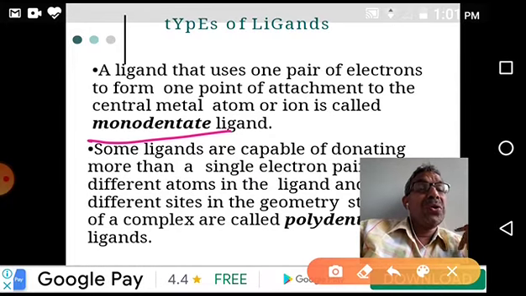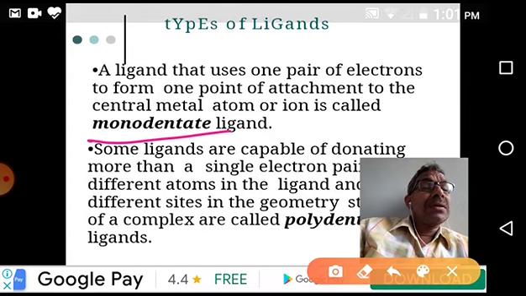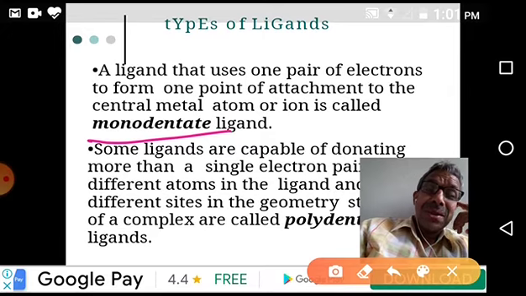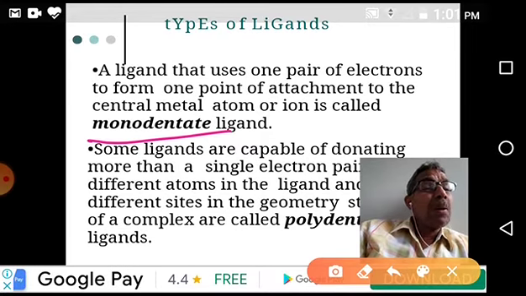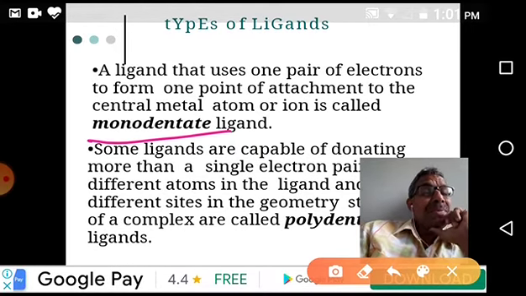Just now I told you the central atom is surrounded by groups of atoms, which we call ligands. So they have some geometry. For example, octahedral geometry has 6 places, 6 points. So a monodentate ligand occupies one place of those 6 places.